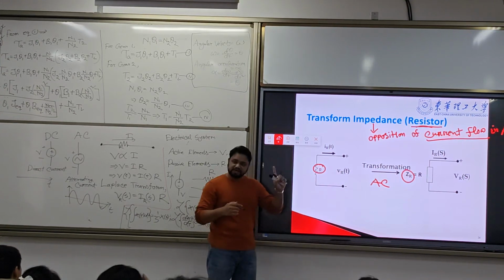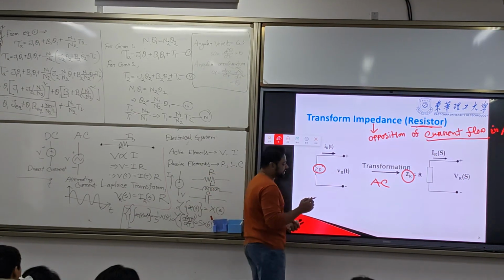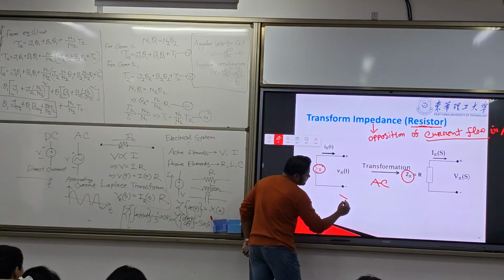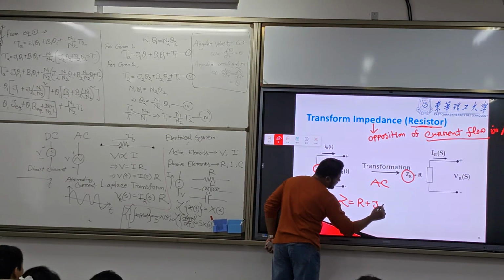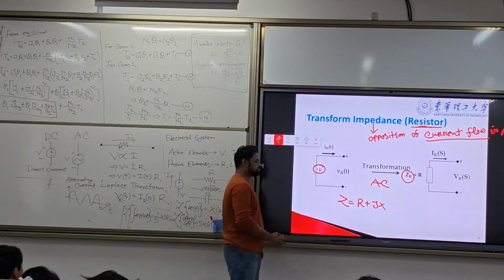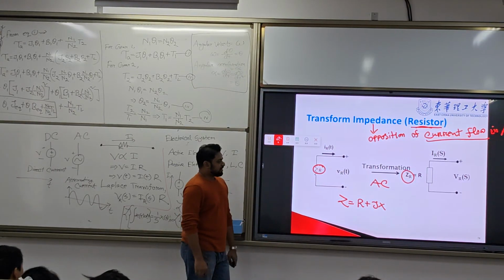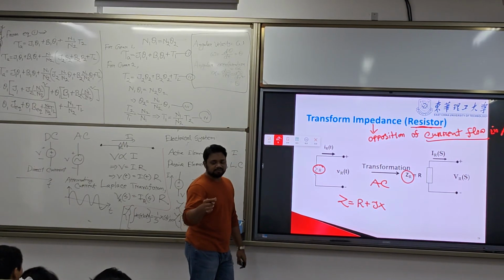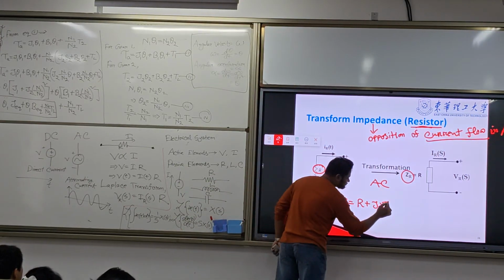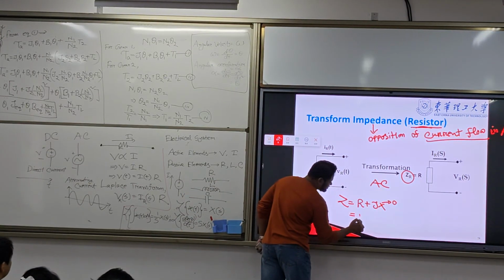In this circuit there is only R. Look, I will show you. Z equal to R plus JX. X is for L and C. If there is no inductor and capacitor, then this value will be 0, so it is just R.